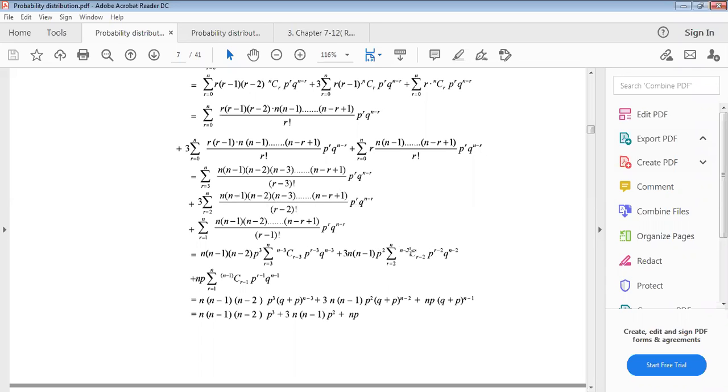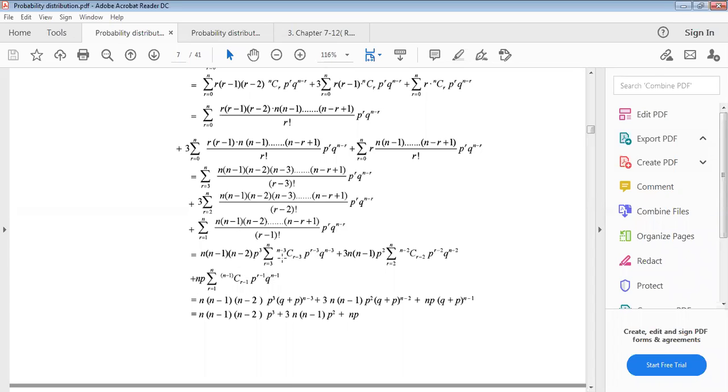So this is the formula of n minus 2 c r minus 2, and power of p will be what? R minus 2, because r equals to 2 starting. This way p square taking common, then we have to write this p as p to the power r minus 2. Similarly, third one will be p to the power r minus 1, because starting from r equals to 1. This is why n will come in first, and p also comes in first, and then n minus 1 c r minus 1 factorial. Then this p will become p to the power r minus 1, then q to the power n minus 1.